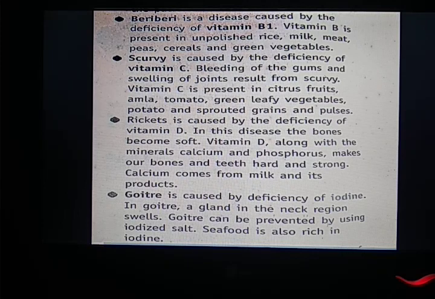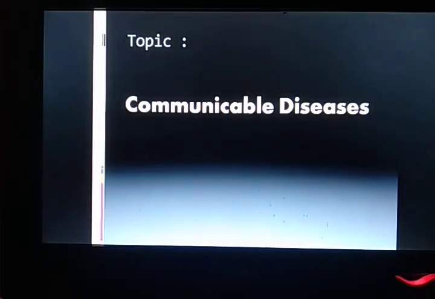Now in scurvy, what happens? A person will have bleeding gums, whereas in rickets, a person's bones will be affected. Bones will become very soft. Next, goiter. Goiter is actually a deficiency disease of a mineral. Which mineral? It is the mineral iodine. Yes, if iodine is not present in enough amount, then a person will suffer from goiter. So these are some deficiency diseases which are all included in non-communicable diseases.